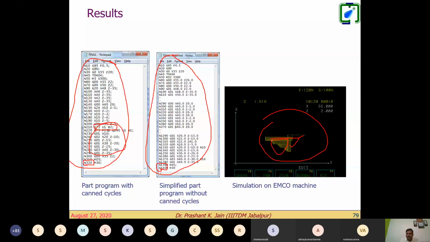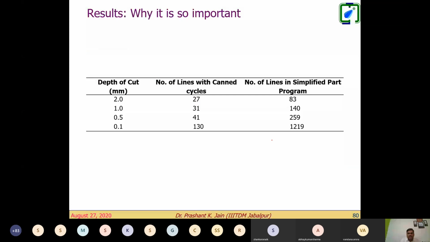If I take the depth of cut as 2 millimeter, what is happening? The number of lines with the Kent cycle is 27 only, and the number of lines in the simplified program is 83. That means the advantages are less. If the depth of cut is reduced to 0.1, what will happen? For one depth of cut, I need 4 lines of the part program. So because of the Kent cycle, we use 130 lines. But if we write the simplified program, we require 1200 lines.